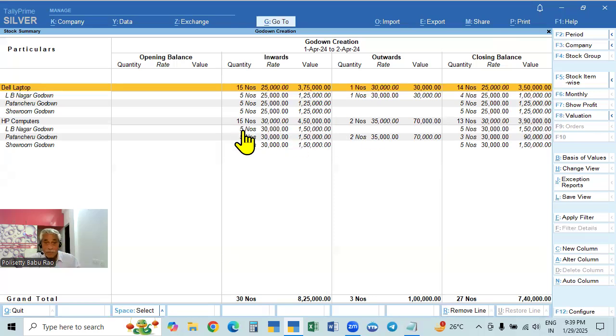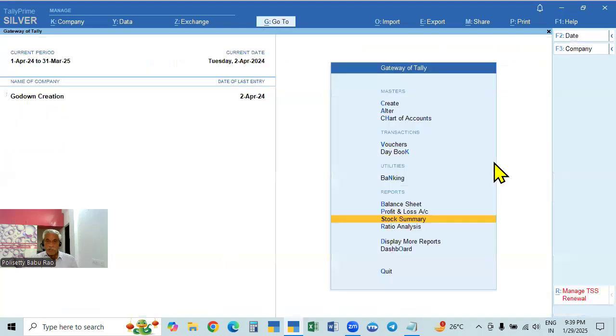Here, for example, we purchased 5, sold 2, so the balance is 3. The purchase price is 30, sales price is 35. It will take only the purchase price. 30,000 is the purchase price. Suppose there are 10 items, and all the items are not purchased at one price. Twice it is purchased with different rates. It will take the average rate here. Okay, like this. This is the inwards purchases, outwards, these reports will be shown.